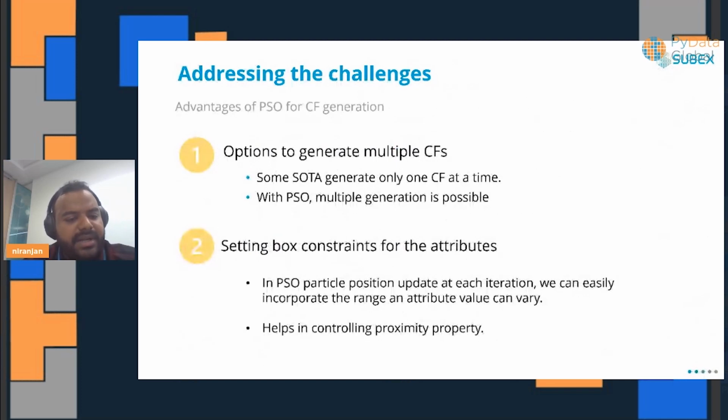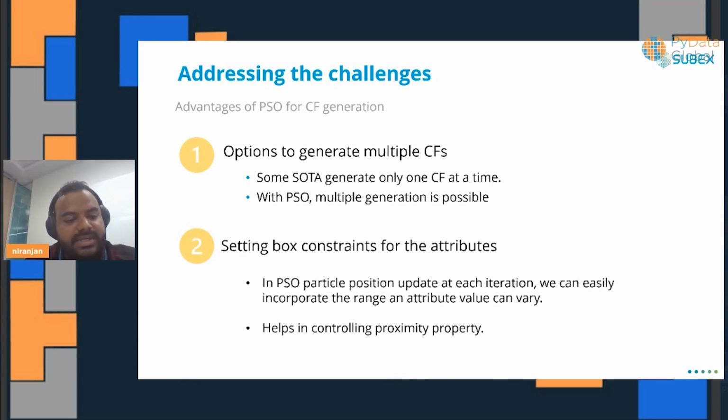Now, some of the advantages are, especially, that we can define box constraints in particle swarm optimization. It generates multiple counterfactuals. As I mentioned earlier, the box constraints especially help us in controlling the proximity or the similarity property that I described earlier.